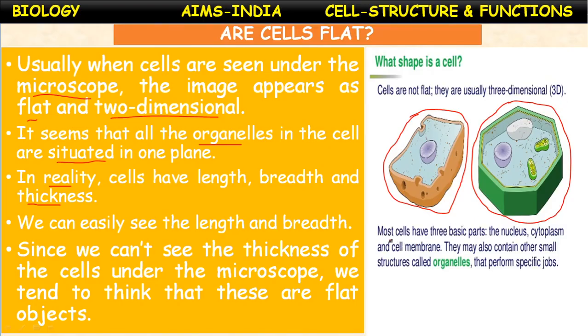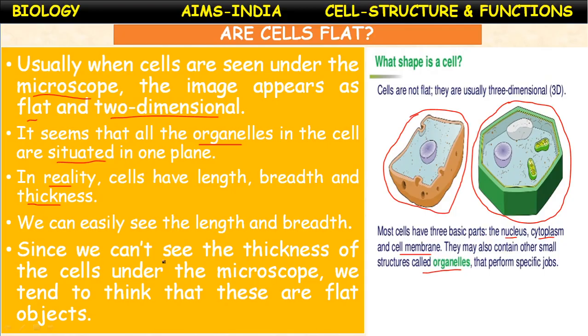Most cells have three basic parts. What are they? Nucleus, cytoplasm and cell membrane. They may also contain other small structures called organelles that perform specific functions. Every organelle performs its own function, like mitochondria for cellular respiration, chloroplast for photosynthesis, ribosomes for protein synthesis, and lysosomes for intracellular digestion. Like that, different cells perform different functions.